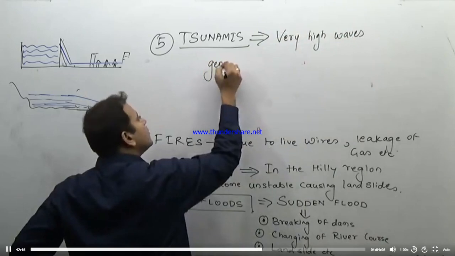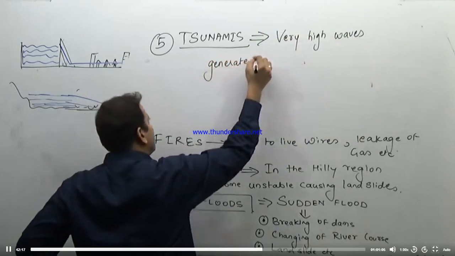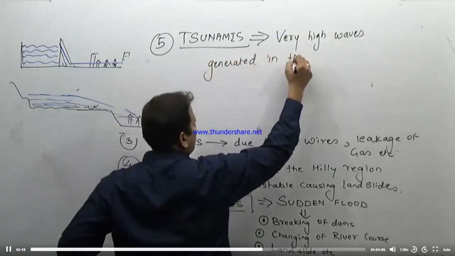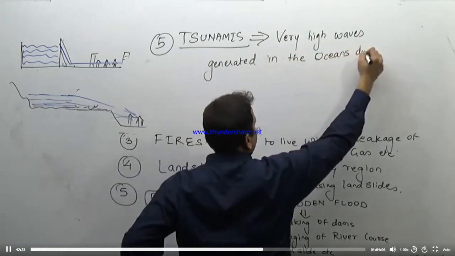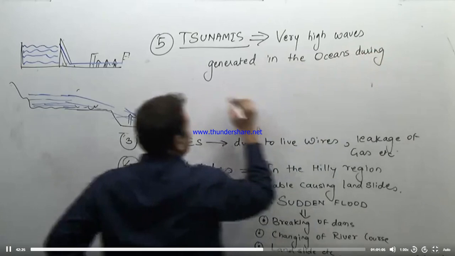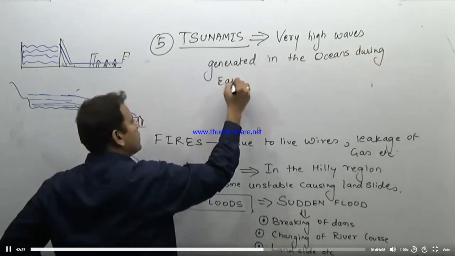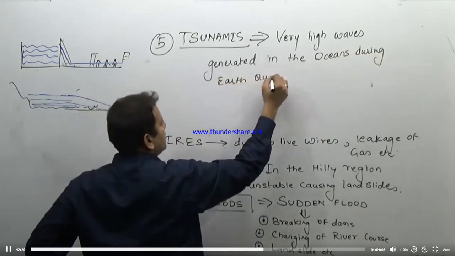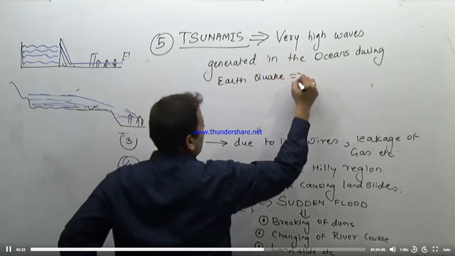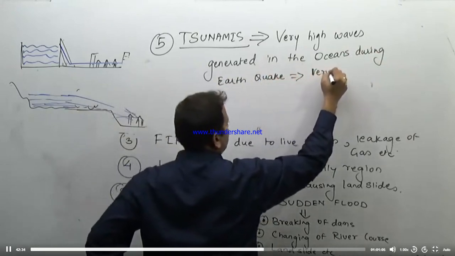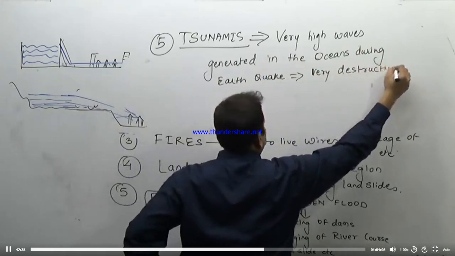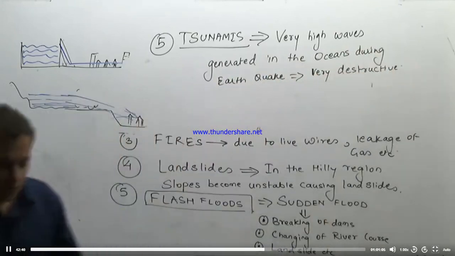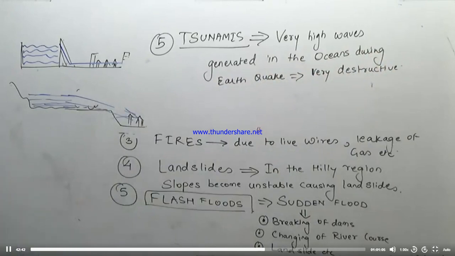generated in the oceans during earthquakes. They are very destructive. So these are the hazardous effects of the earthquakes. You can elaborate on them, very simple.